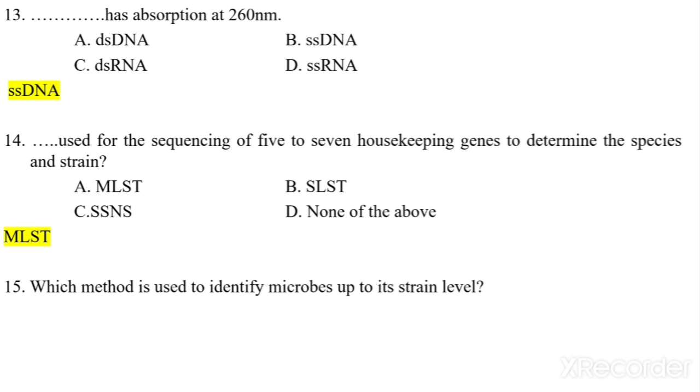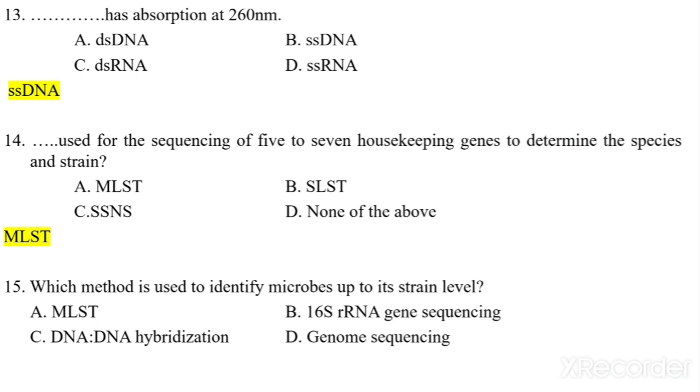Which method is used to identify microbes up to its strain level? Now see, this is a very important question. MLST, 16S rRNA gene sequencing, DNA hybridization, or genome sequencing. Now see here, which technique is used to identify the microbes up to its strain level? So genome sequencing is the best option for the identification of microbes up to its strain level.